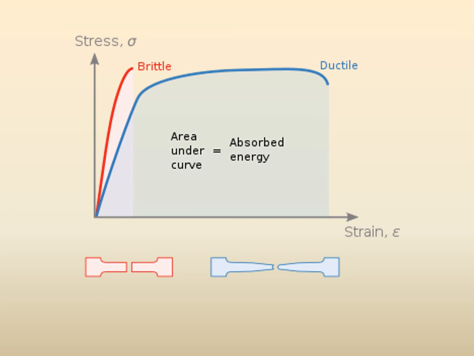Area is length multiplied by height, so it means it is a stress multiplied by a strain, and this gives you the toughness of the material. So if toughness is the resistance to fracture, then from the stress strain diagram, you can find it by finding the area under the curve.